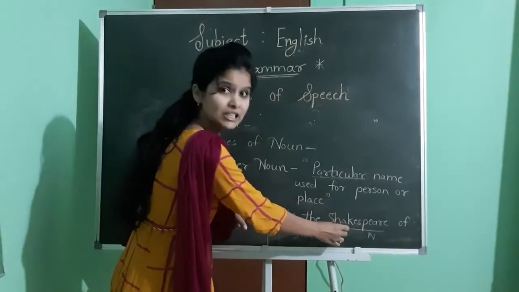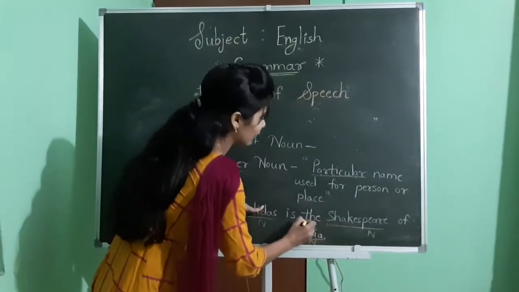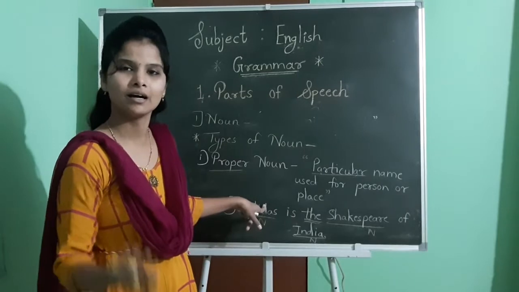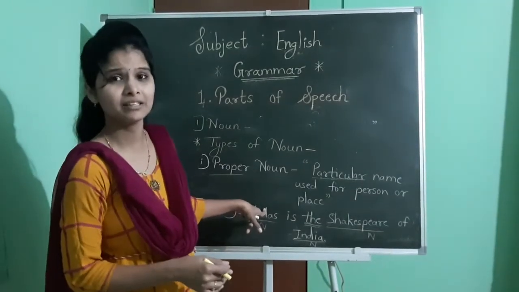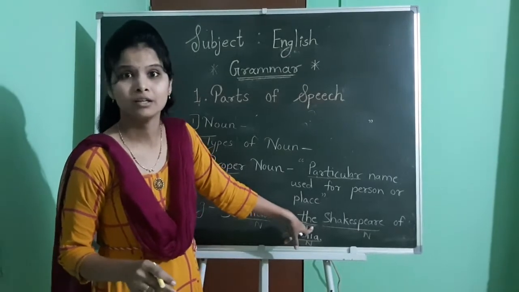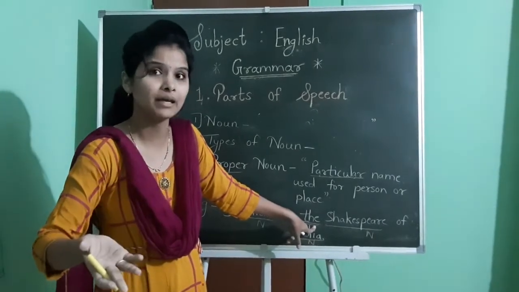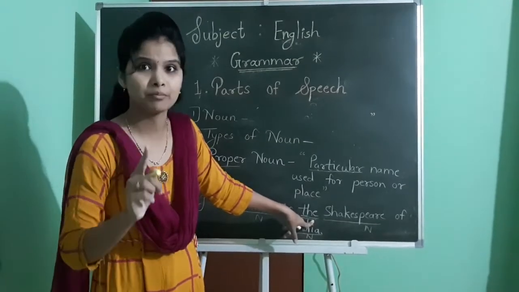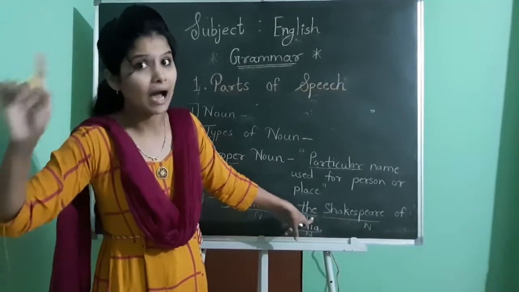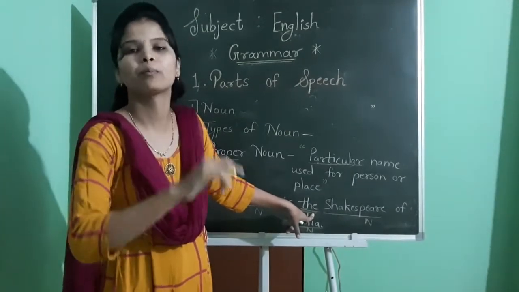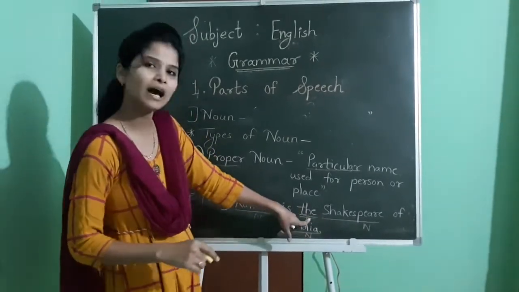With Shakespeare. And that's why I have used the article the here. Yes, you know the articles? A, an and the. These are the three articles. So here I have used the article the, because for comparing two proper nouns we use the article the. But you have to remember with which proper noun you are comparing, so before that proper noun only you will use the article.